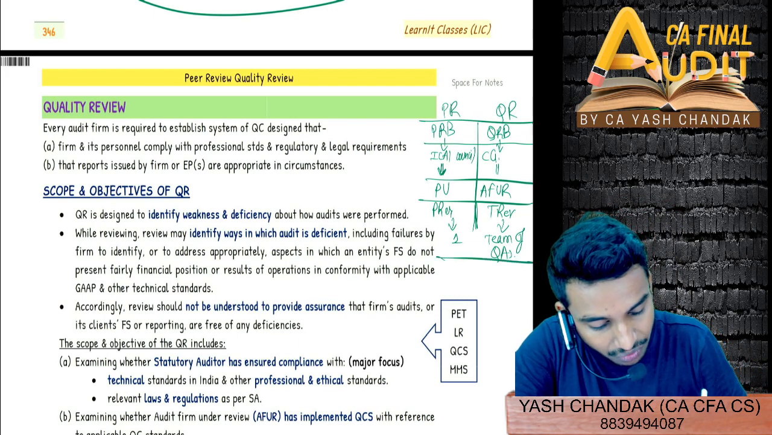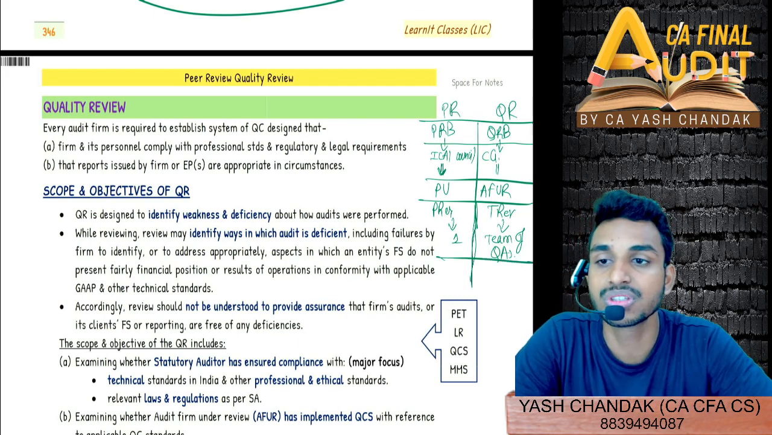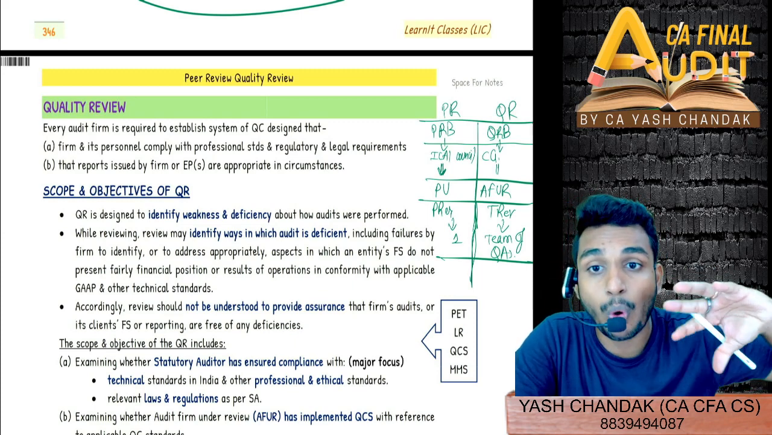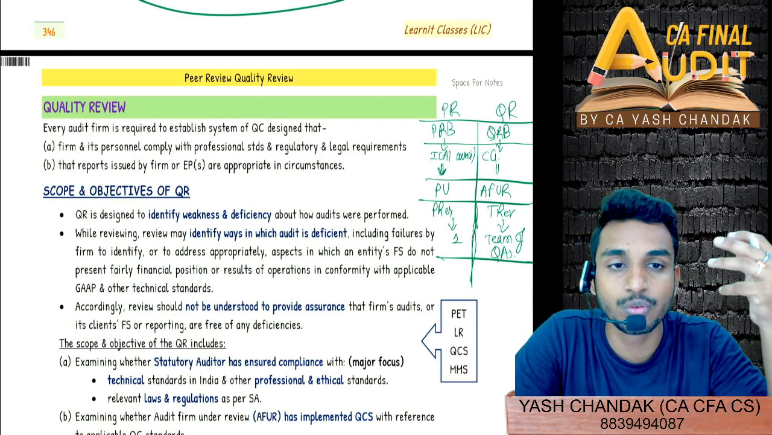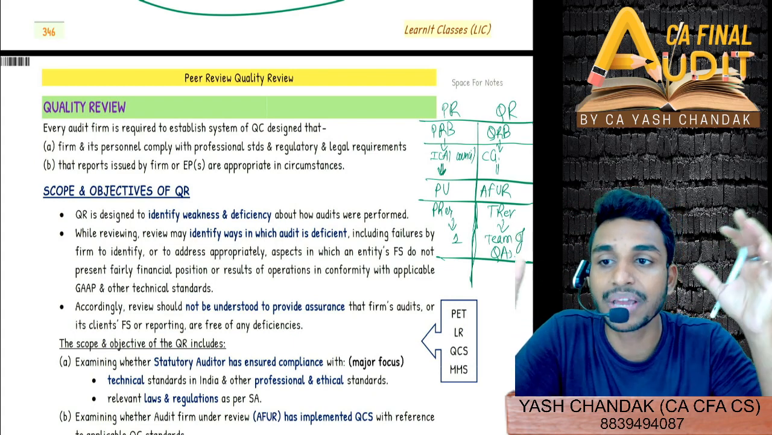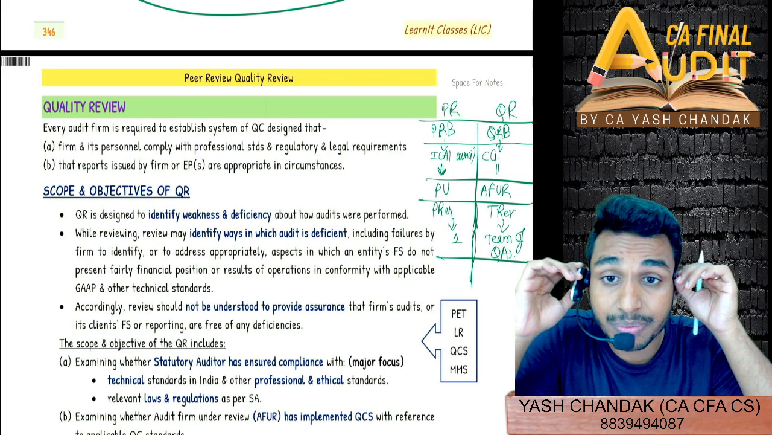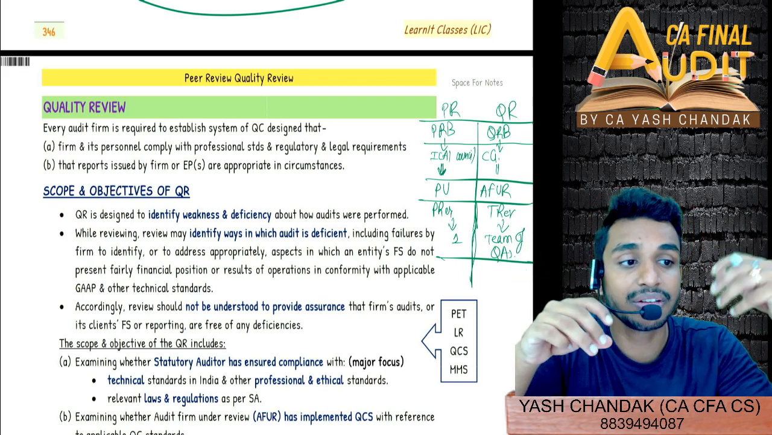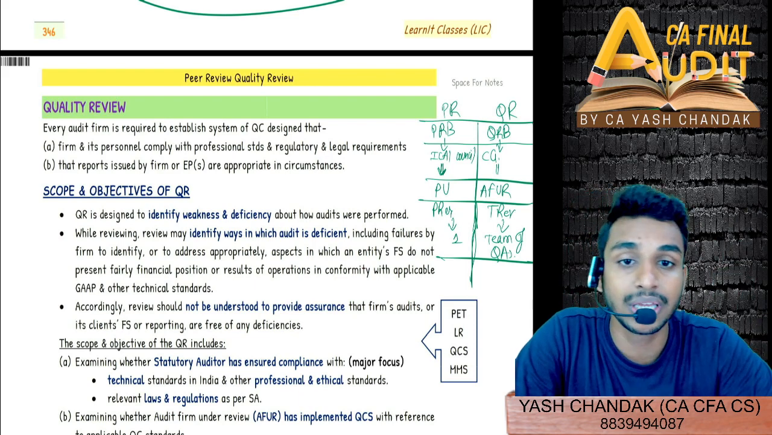Generally the selection of firms, how was it happening in the peer review? The institute is trying to make all firms mandatorily comply with the peer review guidelines and get themselves peer reviewed. But that is not the case with quality review. Quality review, as I told you, will be done when there is some non-compliance detected.